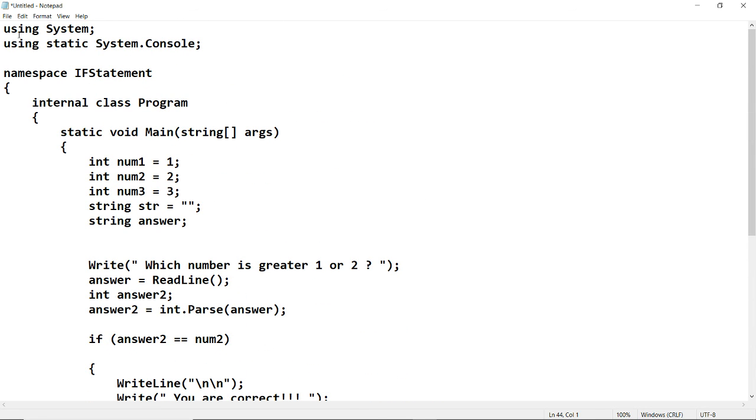You're not going to have to use this using system twice, because the IDE is going to automatically put this piece of namespace in there for you. And it's also going to put the name that you used when you were creating the program as the namespace. So we named our program if statement, and so the namespace is if statement. Now we can change these names if we wanted to, but in later videos we'll do that, but I don't want to get you confused, so we'll just keep everything as it is.